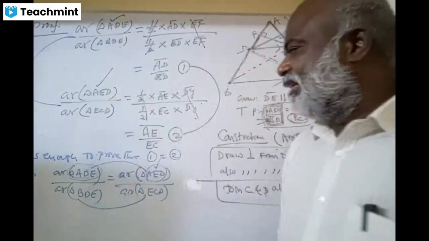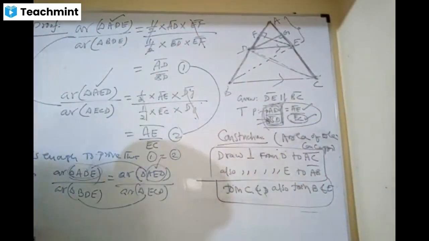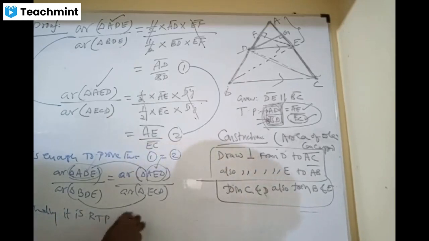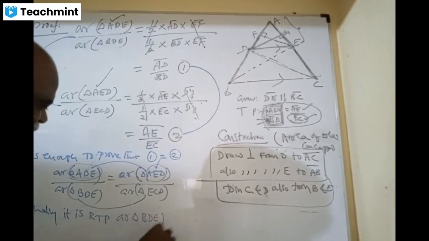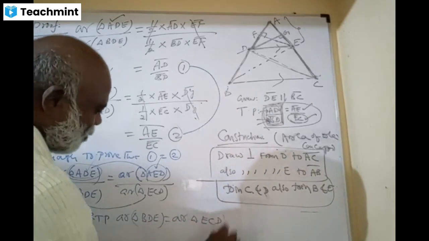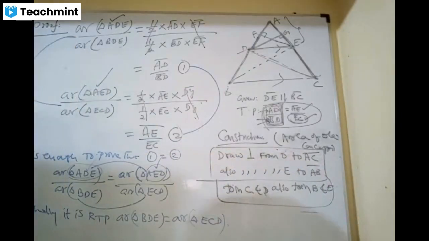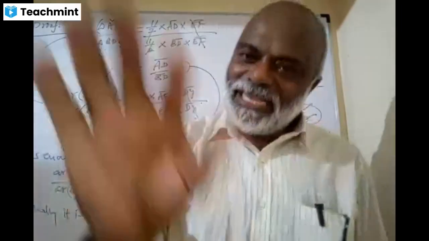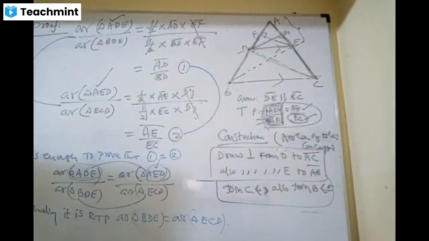Therefore, finally, what is required to prove? Area of triangle BDE is equal to area of triangle ECD. Yes or no? Till this, take my last two steps. I am going to finish. Write it down. Take two minutes to write. I'll come back.